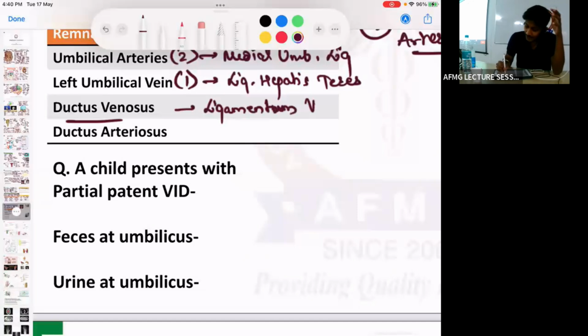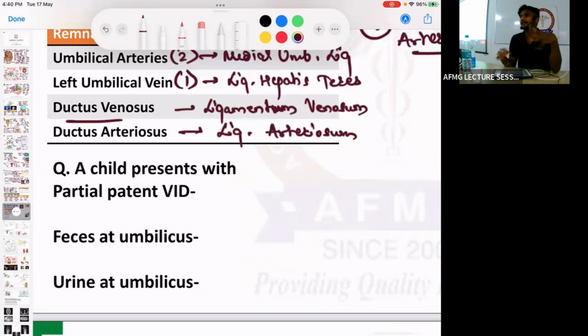Remnant of ductus venosus is called as ligamentum. Ductus arteriosus का remnant is called as ligamentum. कोई दिक्कत नहीं है. If there is patent ductus arteriosus, it is called as PDA.